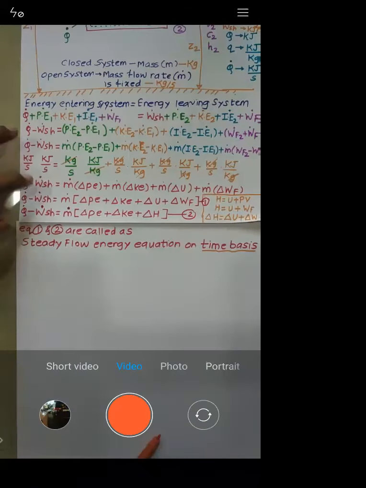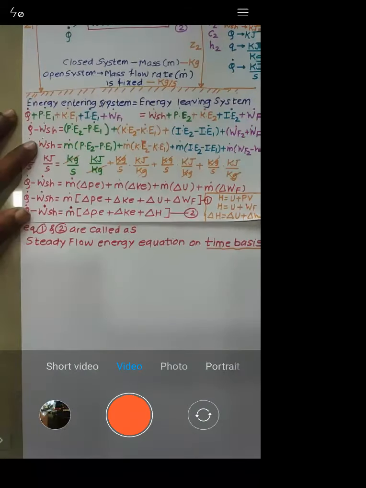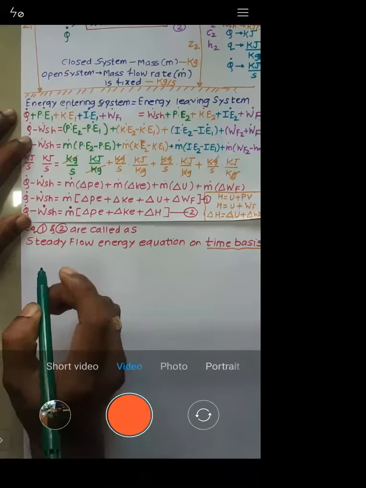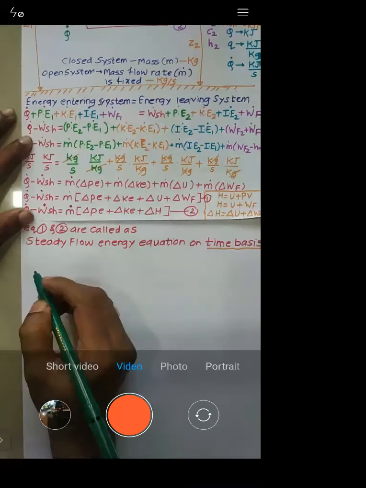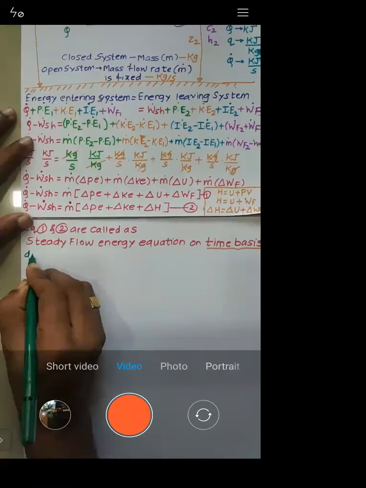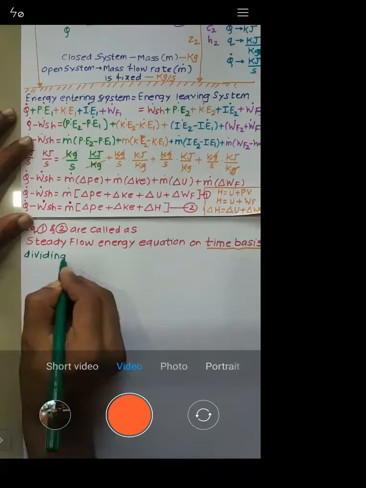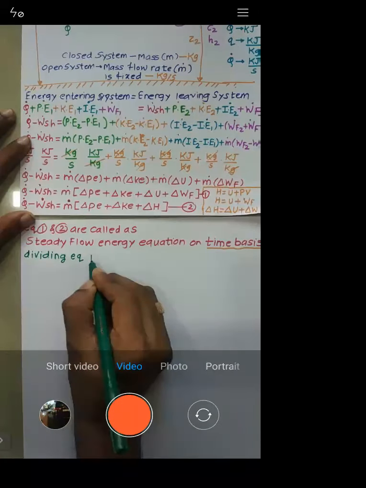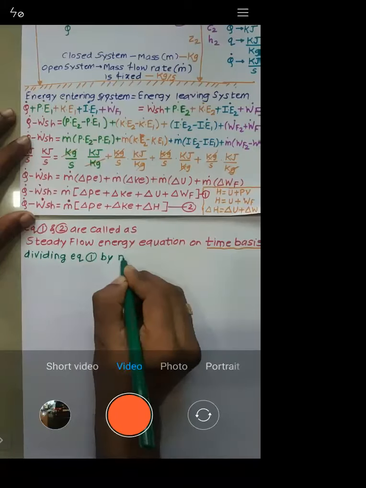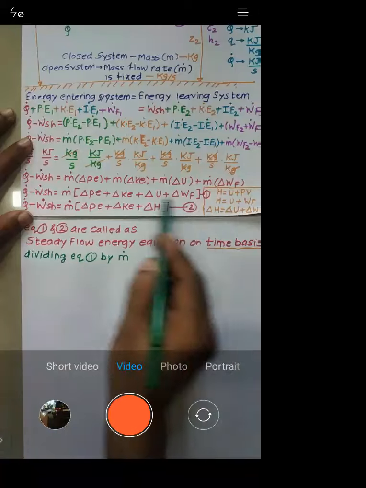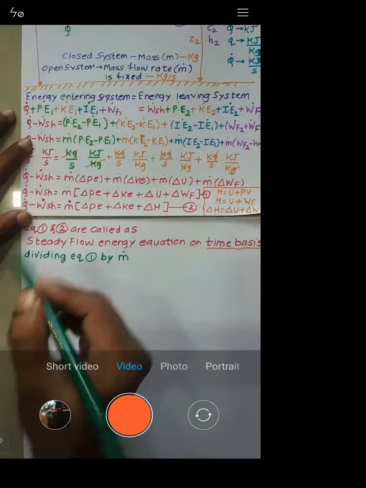Okay, now let us divide. So what I will do now, I will divide the equation. Now here all of you pay the attention. I'll just write down here, dividing equation. I will divide the equation 1 by mass, or by m dot. I will divide this equation number 1 by m dot. Let us see what we get.